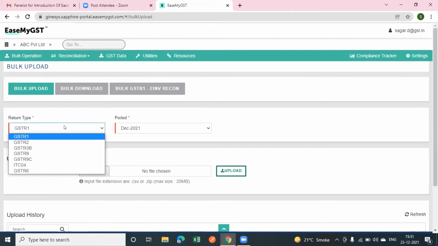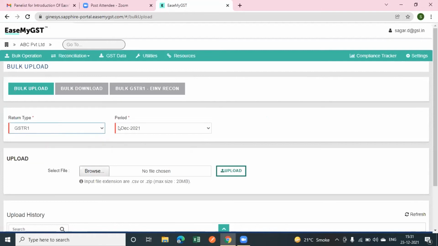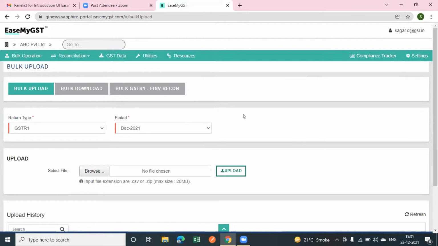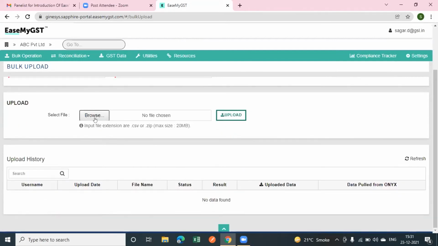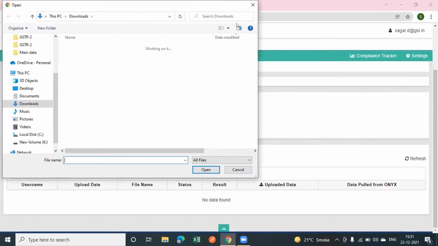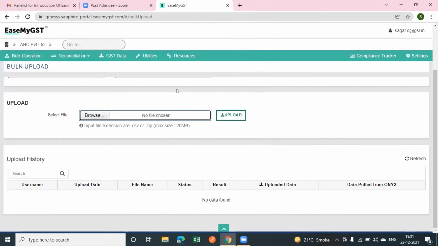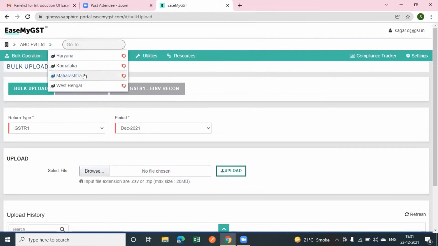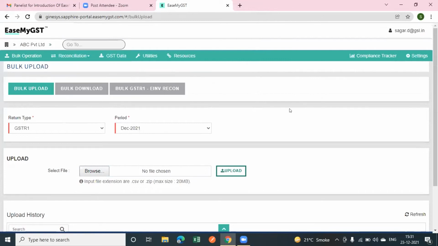From here I will select return type as GSTR1, and here I will select the month for which I want to do the filing, and here I will upload the data on the EaseMyGST portal PAN wise. After clicking on this upload button, the data will automatically upload PAN wise on the EaseMyGST portal, and after uploading, it will automatically segregate into this GSTN.